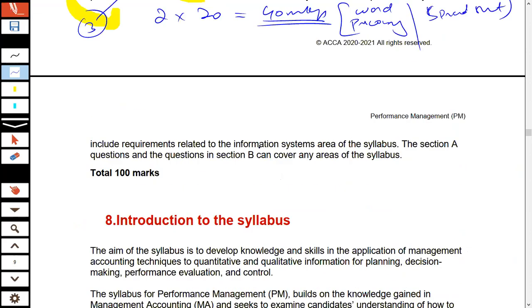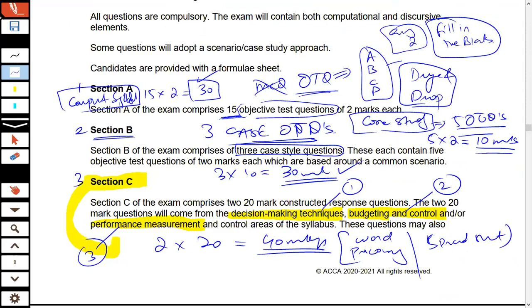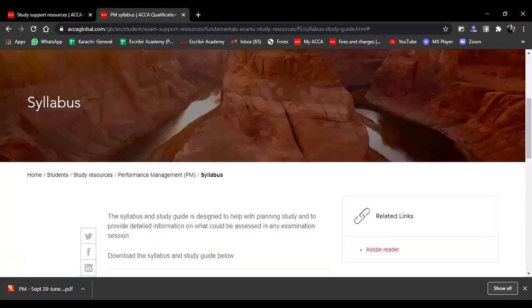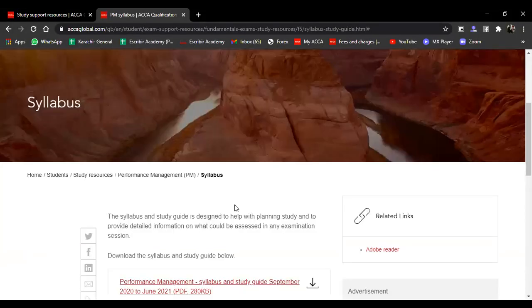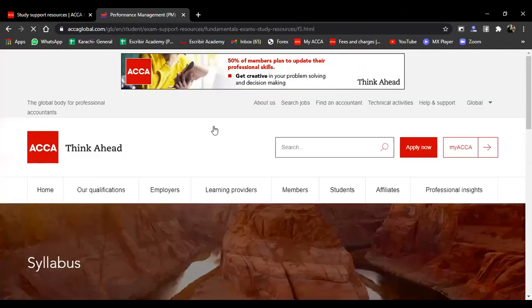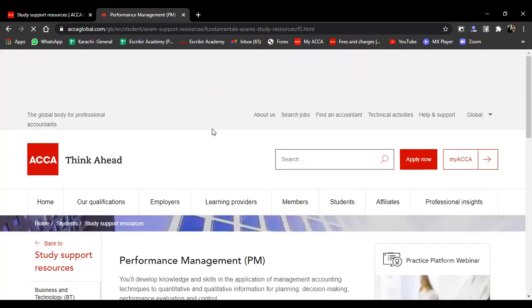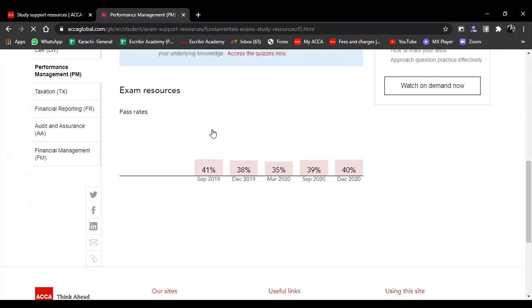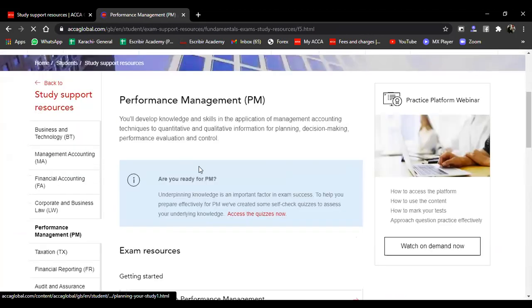Before I proceed further, I'm going to take you through to the ACCA website, where you could review the performance management paper's method of examination and get a better idea of how this paper is examined. I've opened up the ACCA website, and there's this performance management section.